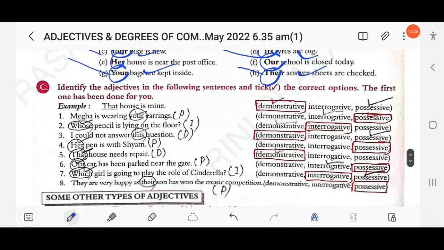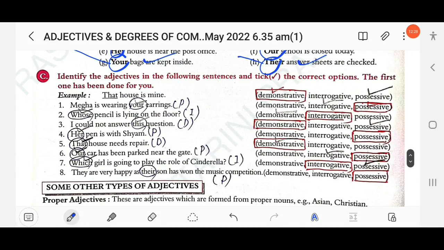Identify the adjectives in the following sentences and tick the correct options. The first one has been done for you as an example. That house is mine. Here that is demonstrative. Demonstrative means to point out. This, that, these, those, such are known as demonstrative adjectives. Megha is wearing your earrings. Here your means possessive. So you have to tick possessive adjective.